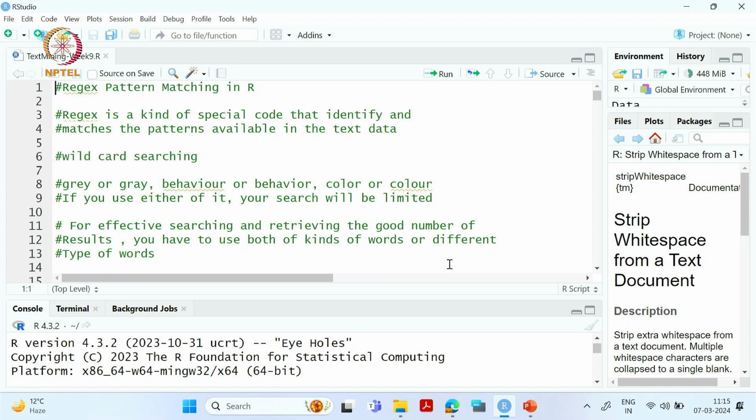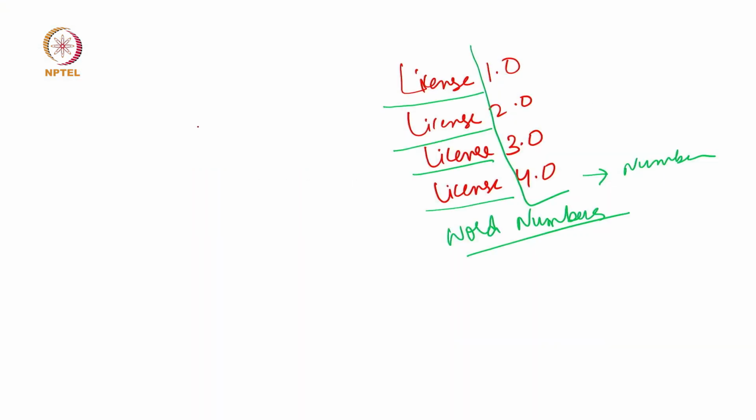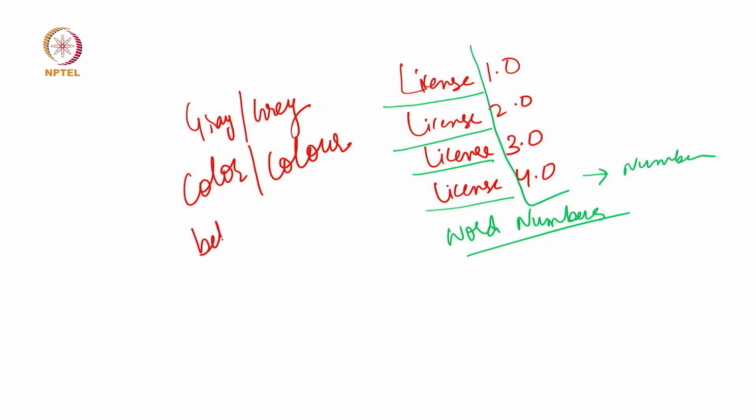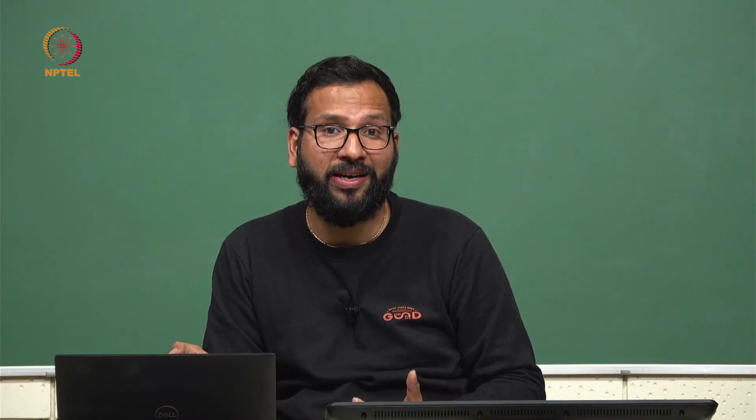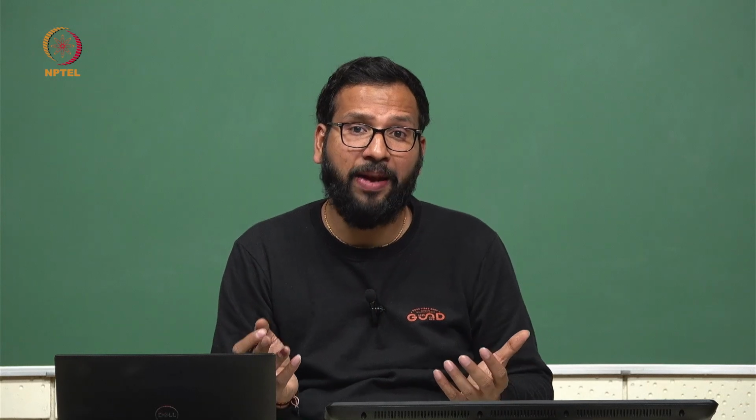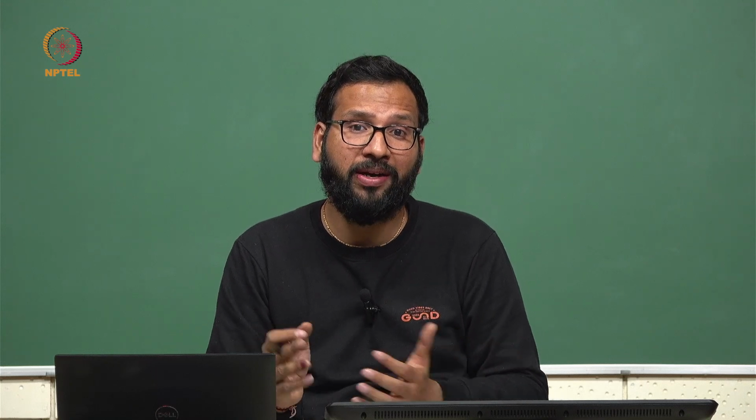Okay. So regex is a kind of special code that identifies and matches the patterns available in the text data. Okay. So if we see words like this: gray, or maybe color, or maybe behavior. These words are all conveying the same meaning, but they have been written in different standards. So this is why regex helps in matching similar words that are written in different ways.